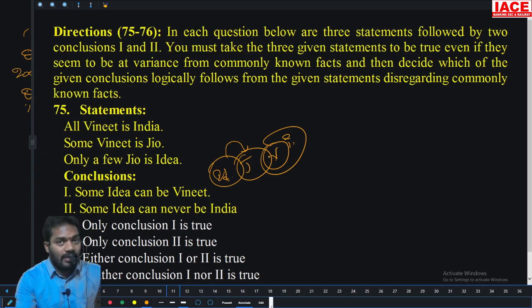They are asking "can be." Yes, follows. Now, some idea can never be India. They are asking about idea and India. They are not given any restriction about these two. They are asking "not," so false. Only one false.